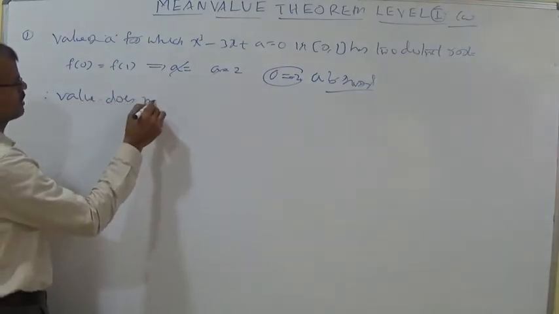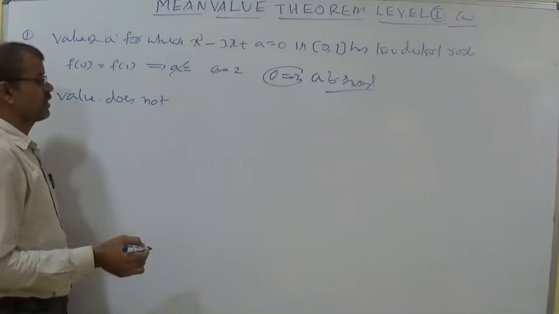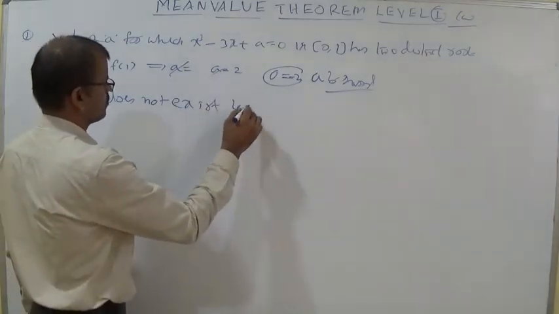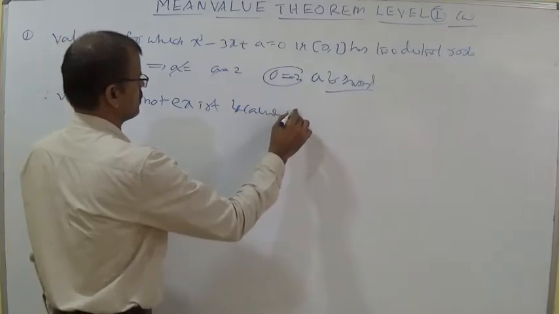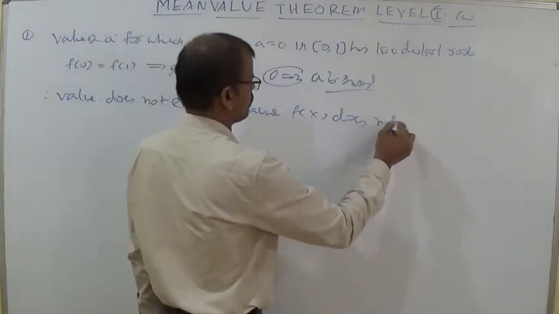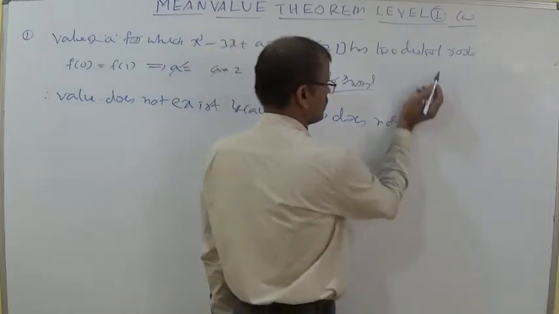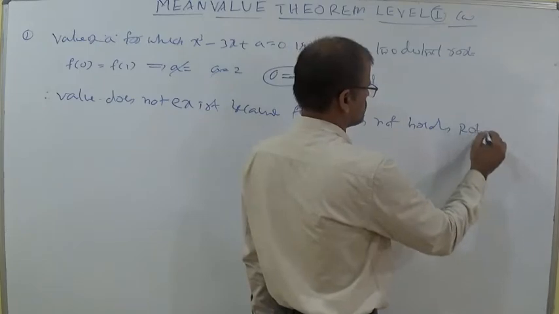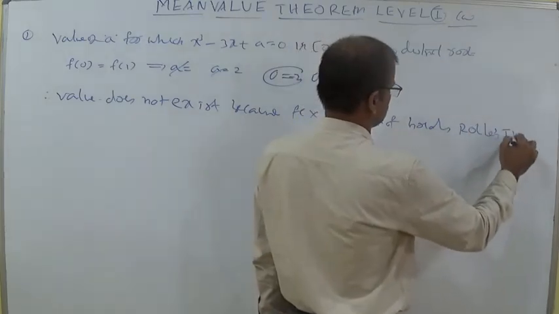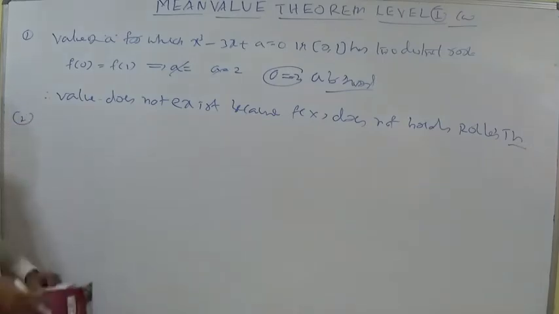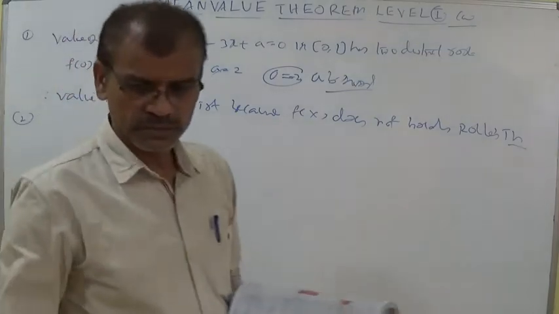Because the function does not satisfy Rolle's theorem. Value does not exist because f of x does not hold Rolle's theorem. So the value of a does not exist here. Let us see the second question.